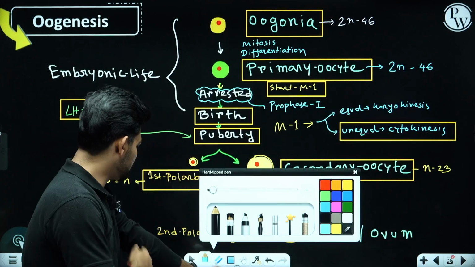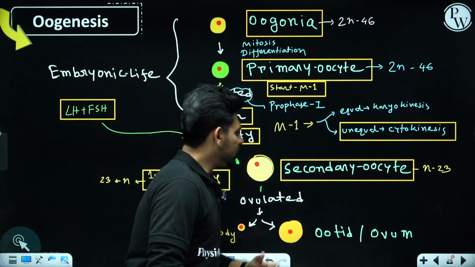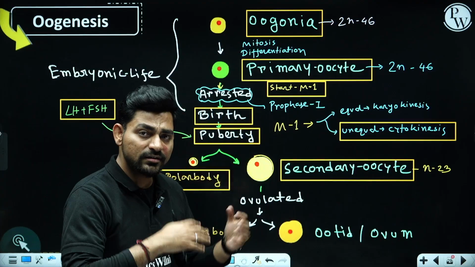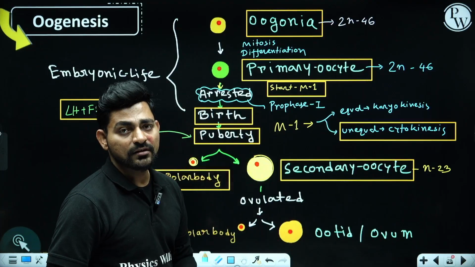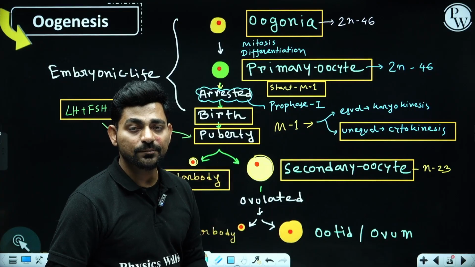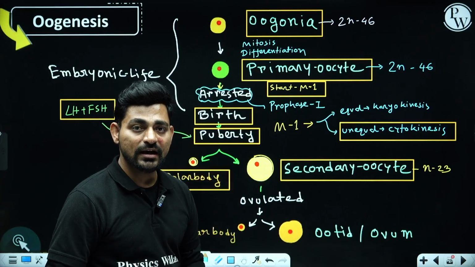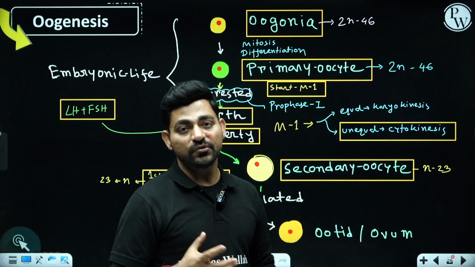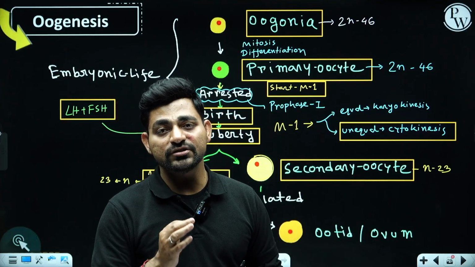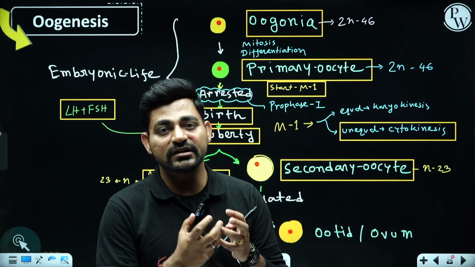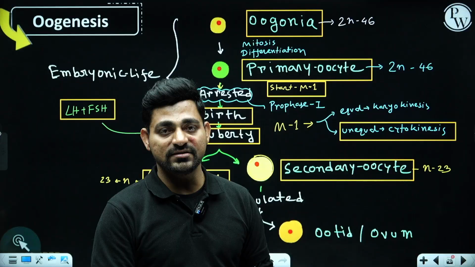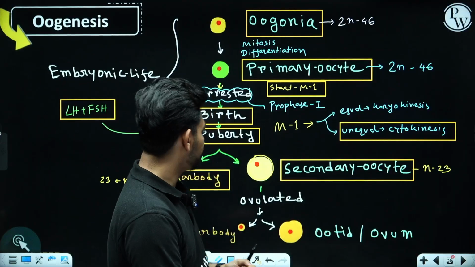The reason is that this secondary oocyte, in coming days, will become a mature ovum upon fertilization, and it needs to provide the major sources of energy. That's why it has to retain the maximum of the cytoplasm and the energy resources.